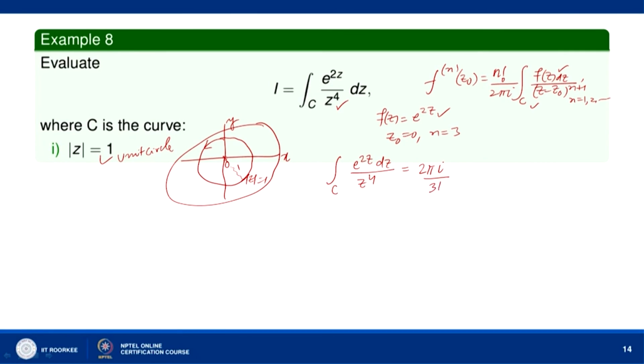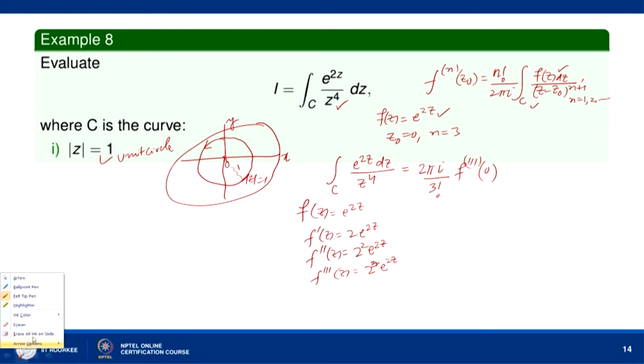over 3 factorial, and then f triple prime at z naught, which is 0. Now, f(z) is e to the power 2z, so we can find its derivatives: f prime of z is 2 times e to the power 2z, f double prime of z is 2 square e to the power 2z, and f triple prime of z is 2 cube e to the power 2z.